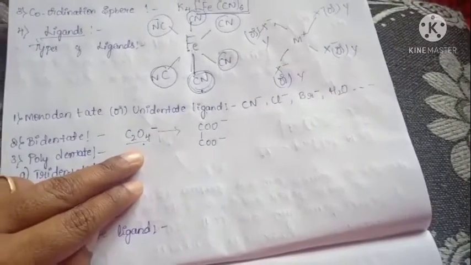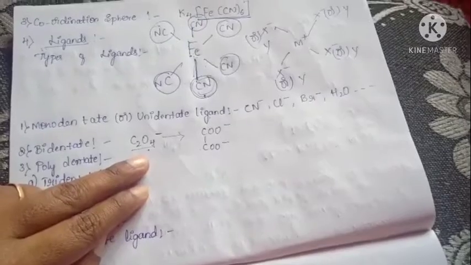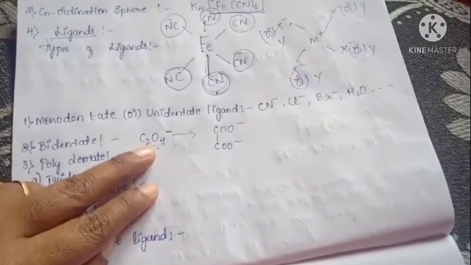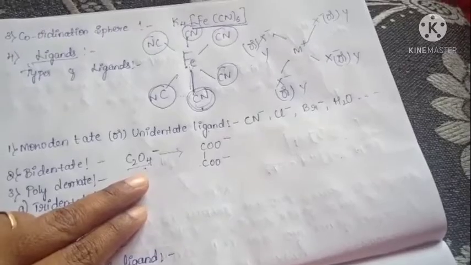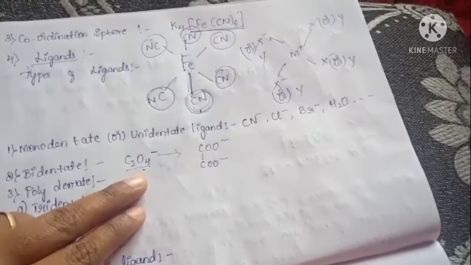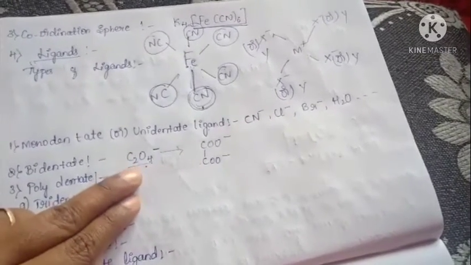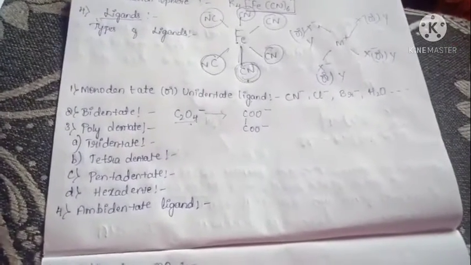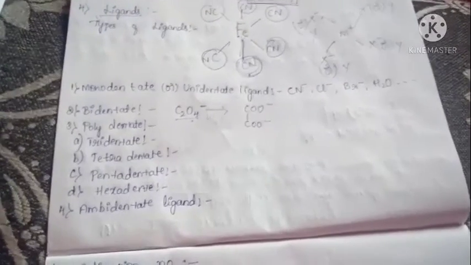In our naming, we have to name it like this: bidentate ligand. Here they have two ligating groups, COO-, COO-. Next we move on to the polydentate ligand.